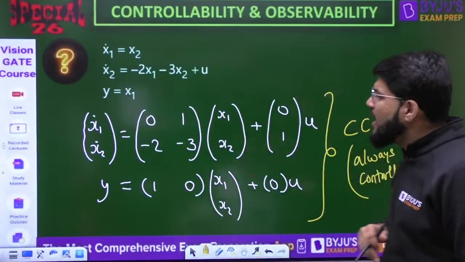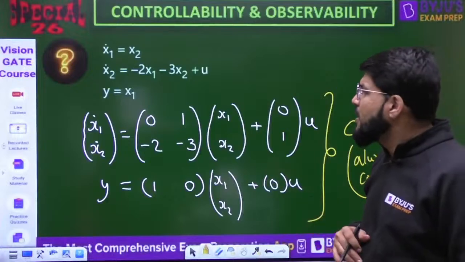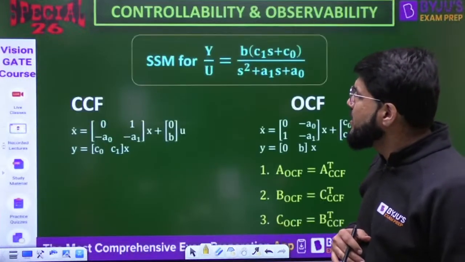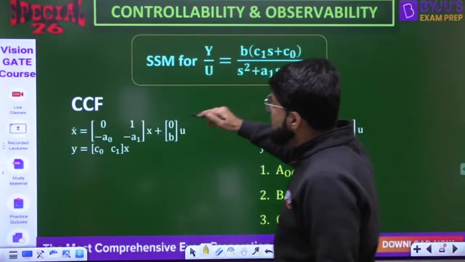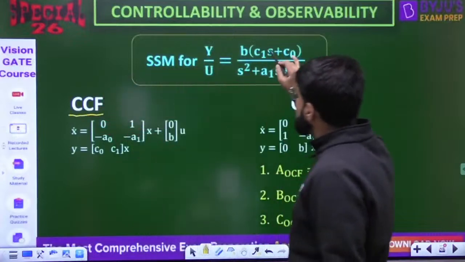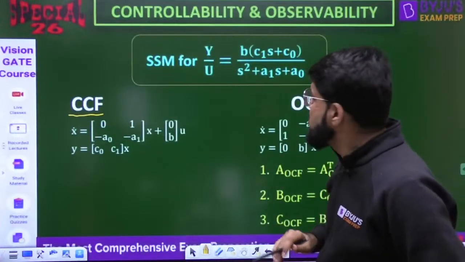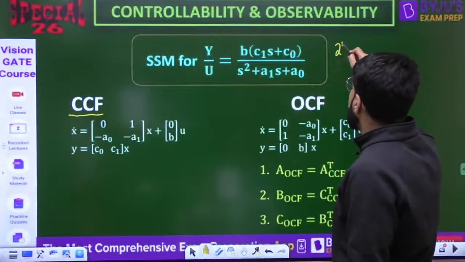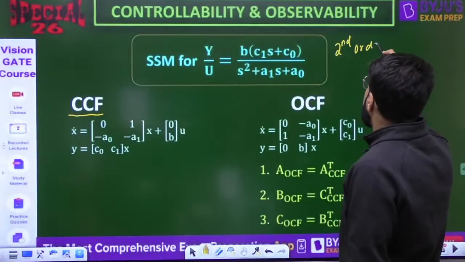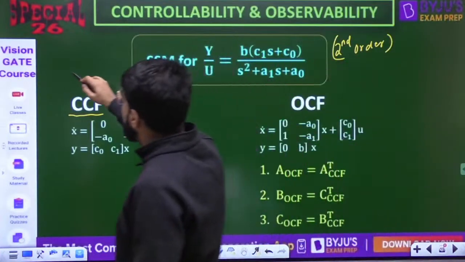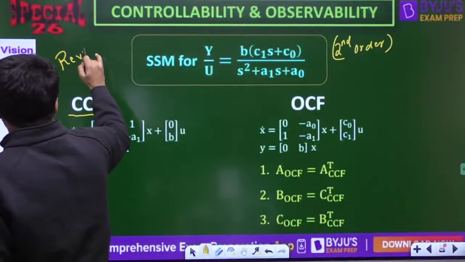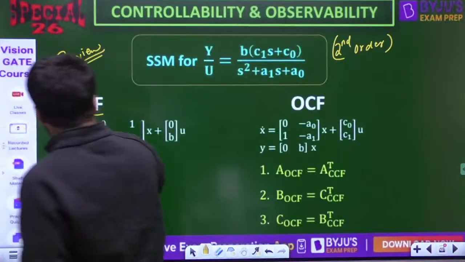But before I apply Kalman's test, I want to take you through a quick review of the CCF model. Suppose there is a transfer function of this kind. I am talking about second order, and then I will help you with third order. This is a quick review. We are not studying the state space model today, but let us review for just 2-3 minutes.